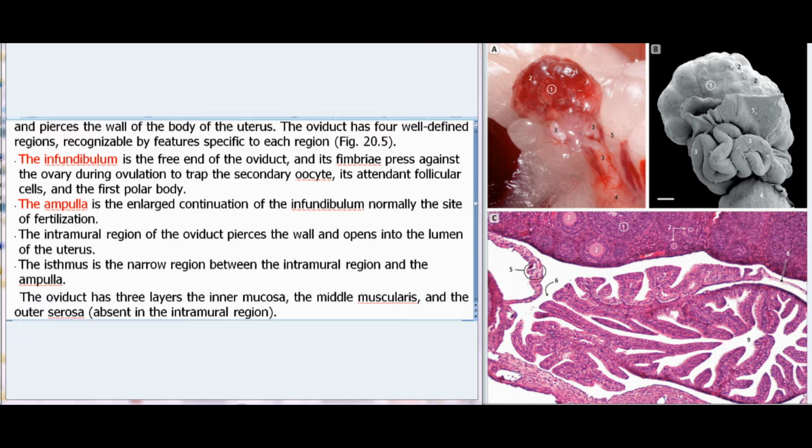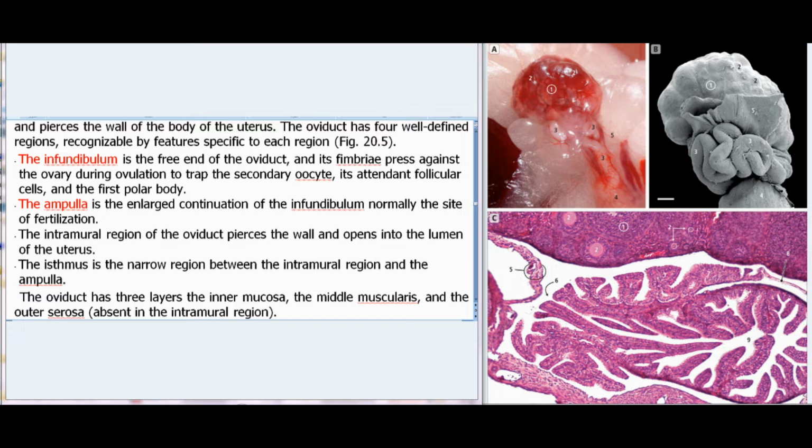The infundibulum is the free end of the oviduct, and its fimbriae press against the ovary during ovulation to trap the secondary oocyte, its attendant follicular cells, and the first polar body. The ampulla is the enlarged continuation of the infundibulum, normally the site of fertilization. The intramural region of the oviduct pierces the wall and opens into the lumen of the uterus. The isthmus is the narrow region between the intramural region and the ampulla.